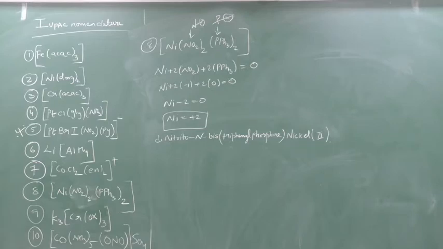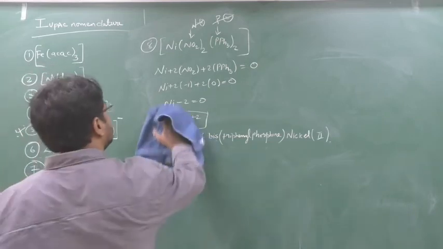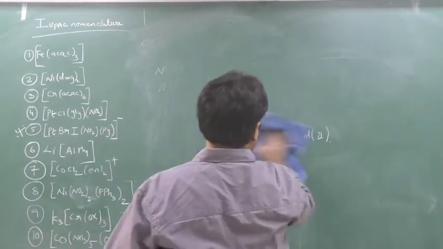Dinitrito and bis(triphenylphosphine) nickel 2. Yes, correct. Nickel 2. Clear? Easy understanding, no? This much if you practice, it's enough, more than enough number of questions we have done. Yes or no? Chalo. You can practice from your textbook also.